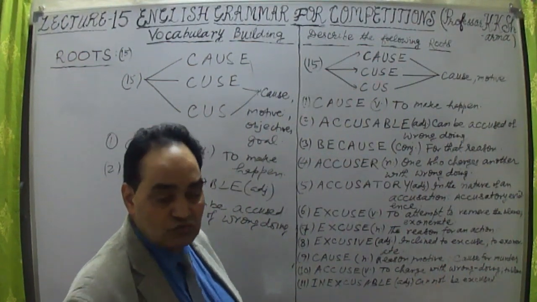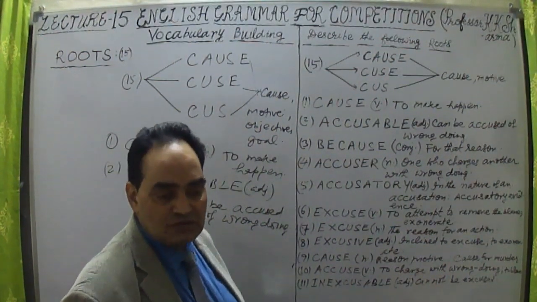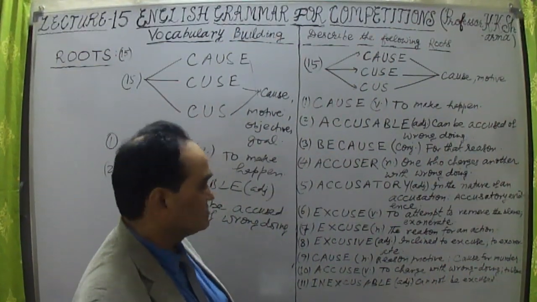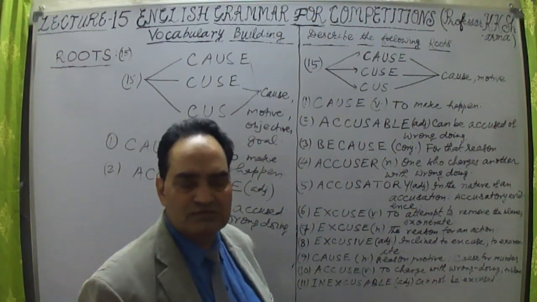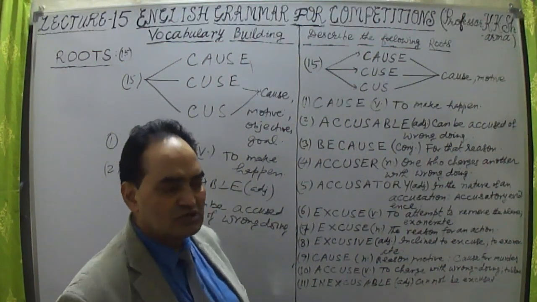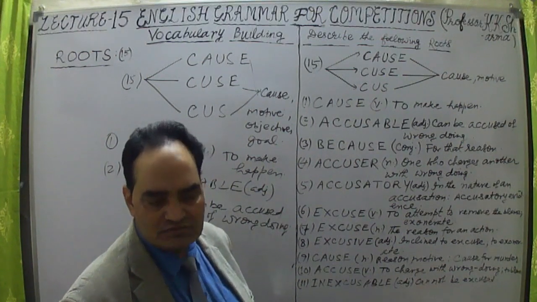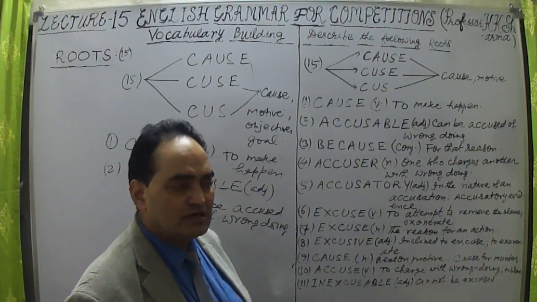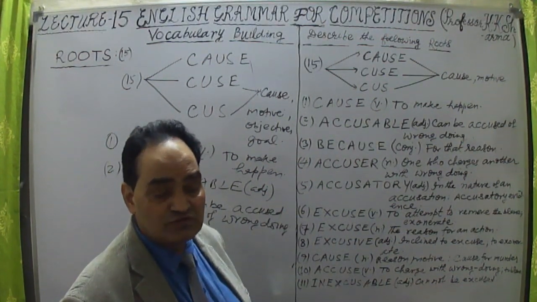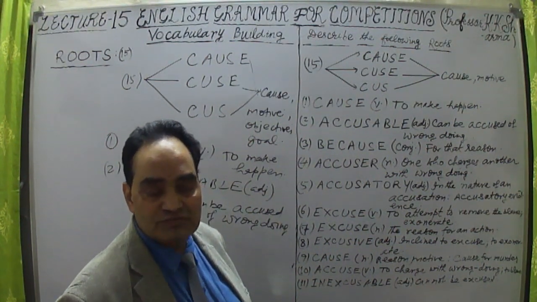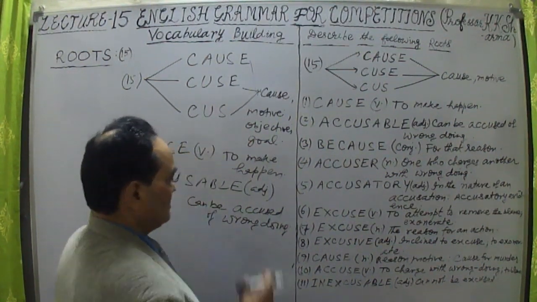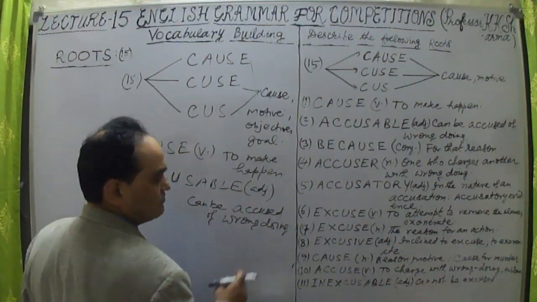You will be made accusable if you do not agree with this point. You are telling a person, teaching him a lesson and giving him advice that please, you will be accusable for this act of yours if you are not mending your ways. So this is what accusable means. Adjective. Can be accused of wrongdoing.